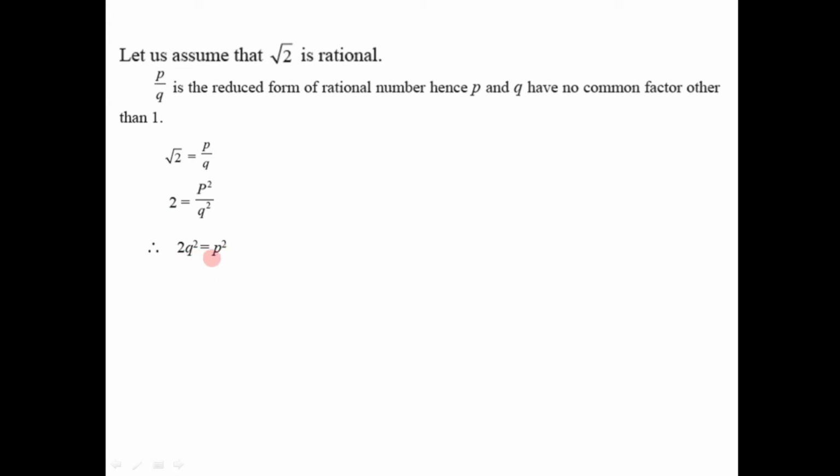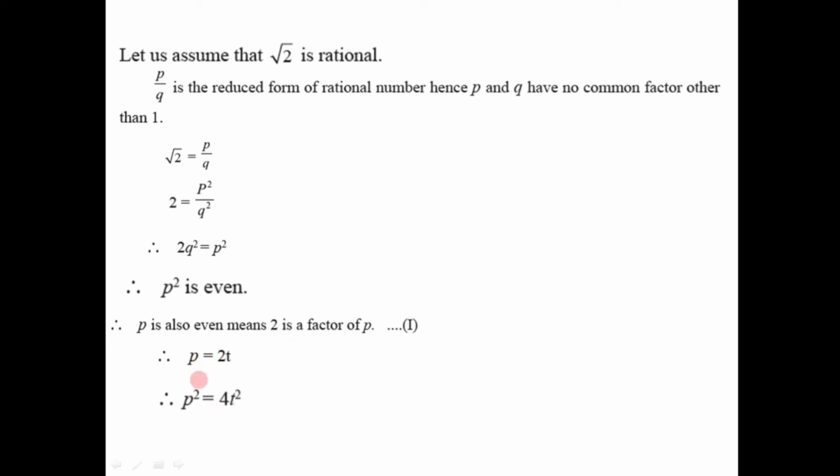Now from this expression, on the left hand side we have 2q square. That means whatever the value of q square is there, if we multiply it by 2, we get an even number. So in this case, p square must be even. Now, as p square is even, p must be also even number. And if p is even number, that means 2 is a factor of p. So it can be expressed as p is equal to 2 into t.